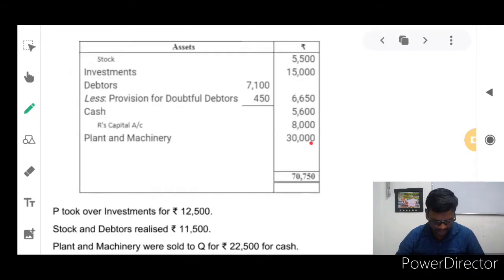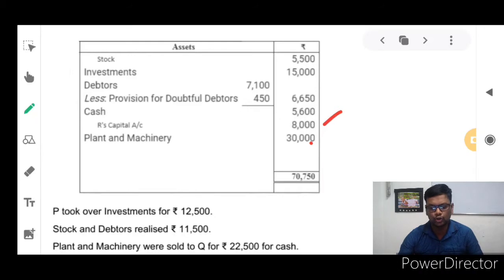R's capital is 8,000 rupees. Stock is 5,500, investment 15,000, debtors less provisions 6,650, cash 5,600, and plant and machinery 30,000. So collectively 70,750 on both the asset side and the liability side.